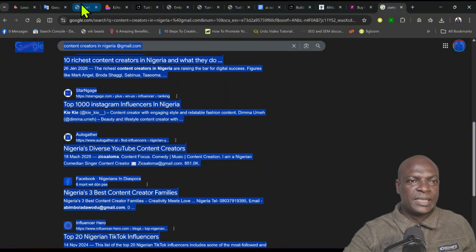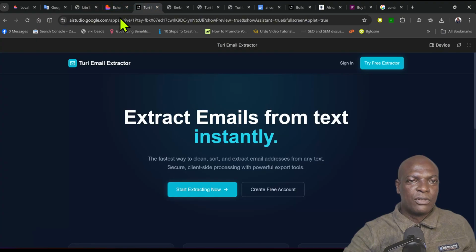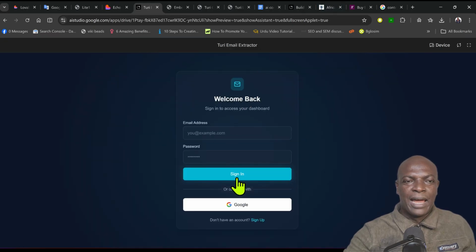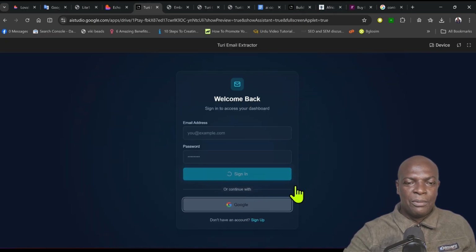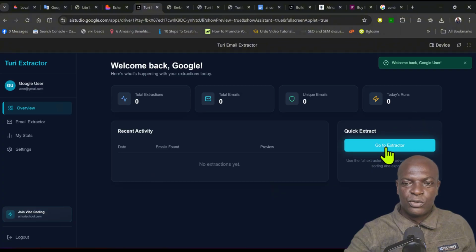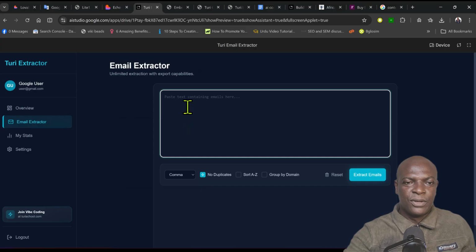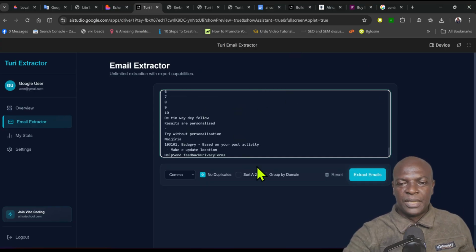So Control C, I'll copy it and go to my extractor. Now if I go here, all I need to do is to click here. You can create a free account and just start extracting, or I can click here on sign in. Let me sign in using Google. So you can see here, email extractor. All I need to do is paste all those things. It will ask, how do you want to extract the email?